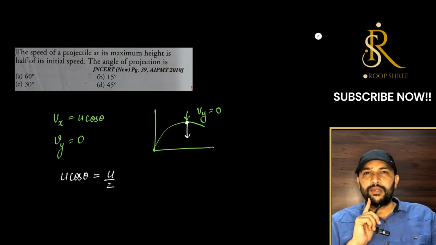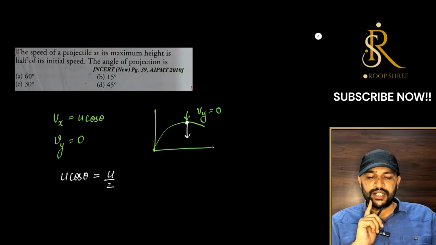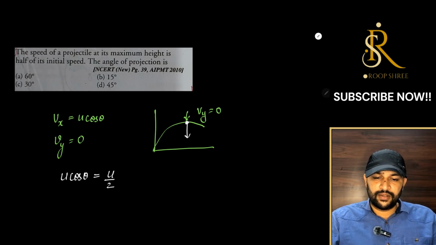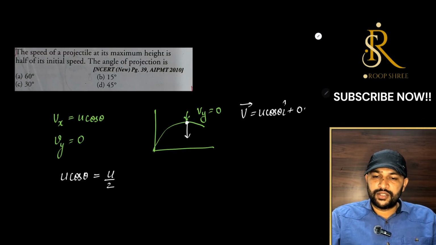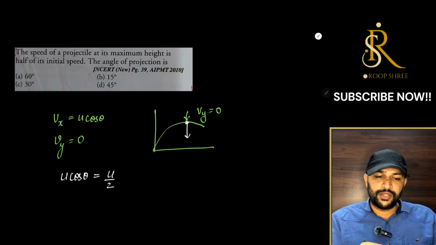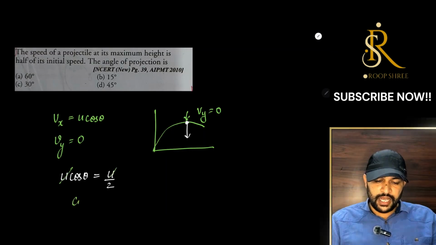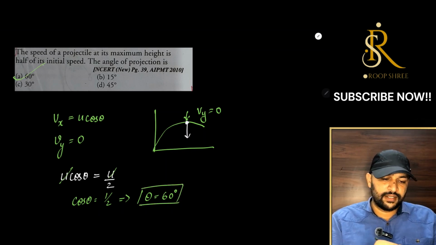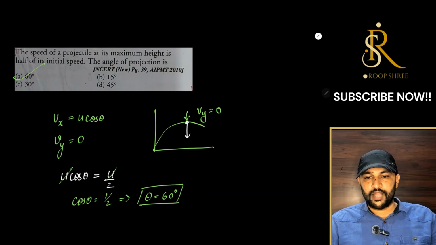Now, be very careful. Some people will say, sir, wait, initial velocity, how can you say that it is u? Now, we are equating the magnitude. Here it is u cos theta. If you find the magnitude, you can write the vector if you want, at any instant it will be equal to u cos theta i, and at maximum height 0j, and if you find the magnitude, you will get u cos theta only, correct, and that is equal to the magnitude at the initial part. So, u cancels with u, and you are left with cos theta equal to half. For what angle is cos theta half? Theta must be 60 degree. So, at theta equal to 60 degree, cos theta is half. That is our correct answer. I hope this is clear.